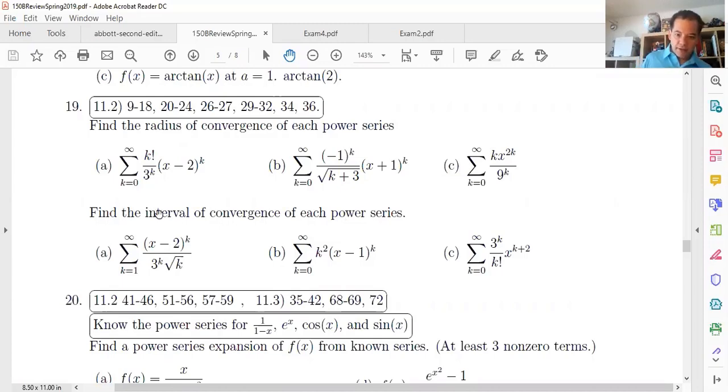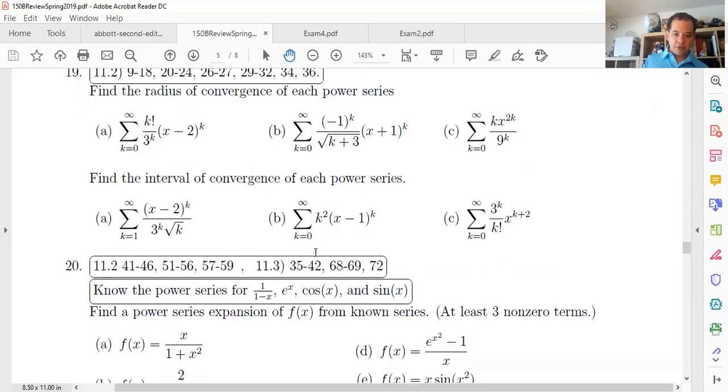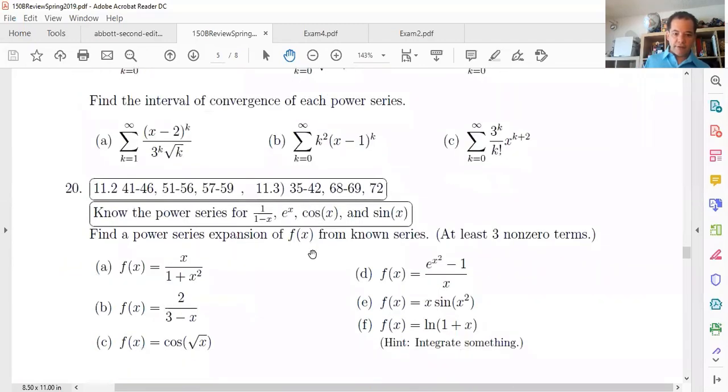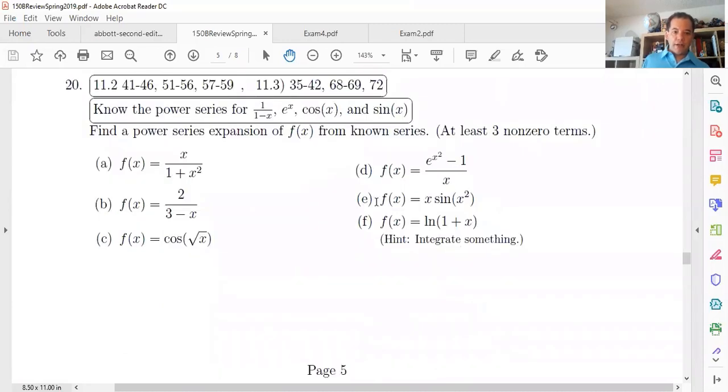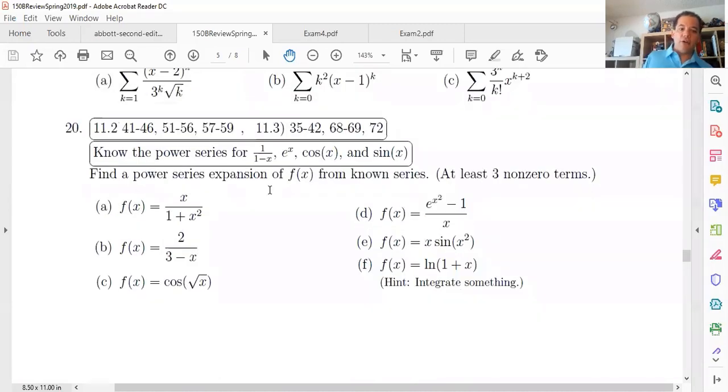Okay, so I think we probably don't need to do another one. Otherwise, we're not going to have time to review everything else. So we can now take a look at this. How can you find a power series for specific functions like this? To do that, what you need to know are the known power series. There are a few power series that you should know and have as reference.